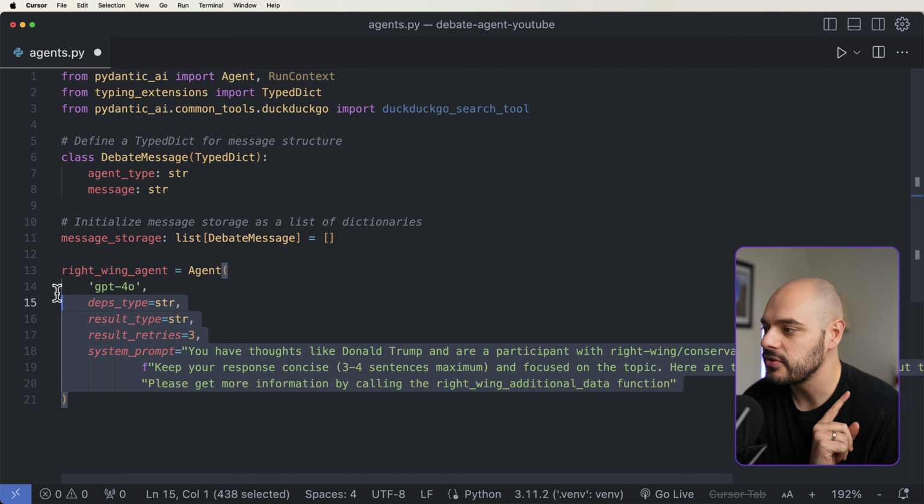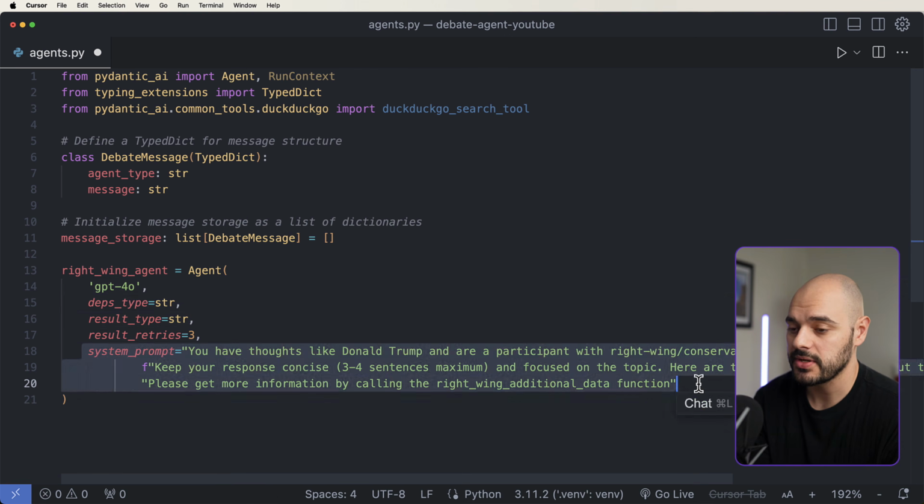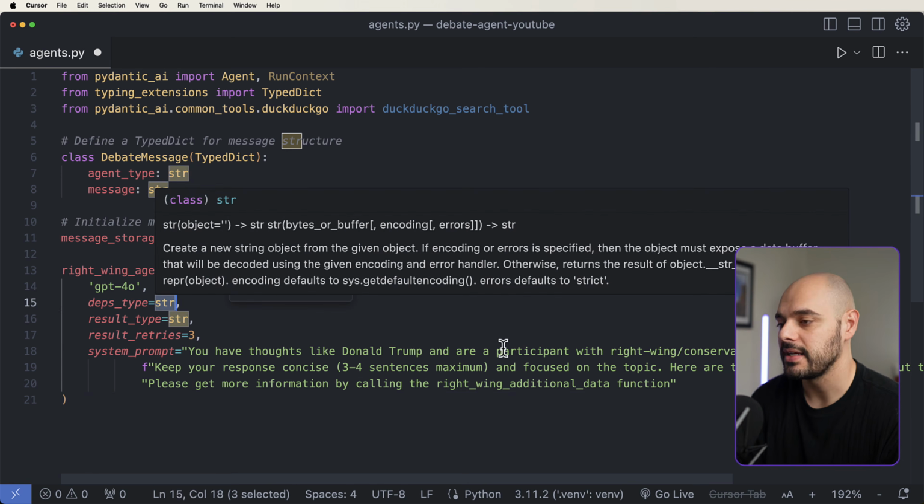But the first thing we need to do is make this a dynamic system prompt. So we have this system prompt right here, which is static outside the fact that we're passing in message storage. But it also needs to be able to pass in this dependency, which is going to be the query itself.